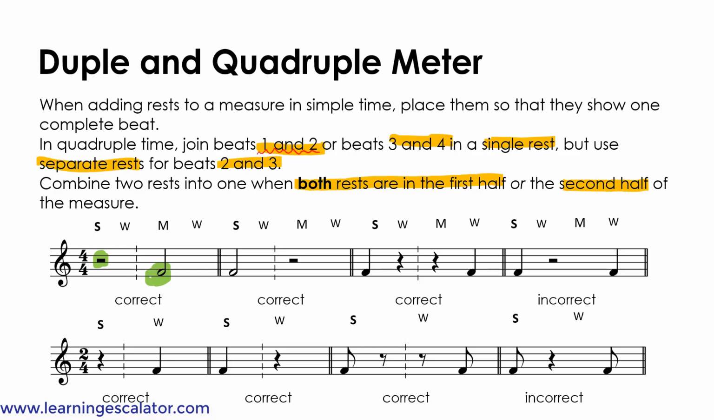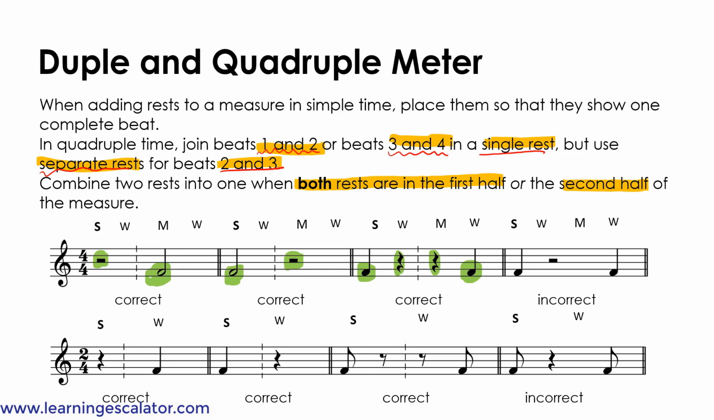Now the second one, there is a half note at the beginning and a half rest in the second half, and that's also correct because you can join beats 3 and 4 in a single rest. The third one, there is a quarter note and a quarter rest, and another quarter rest and a quarter note, and that's correct because you must use separate rests for beats 2 and 3.